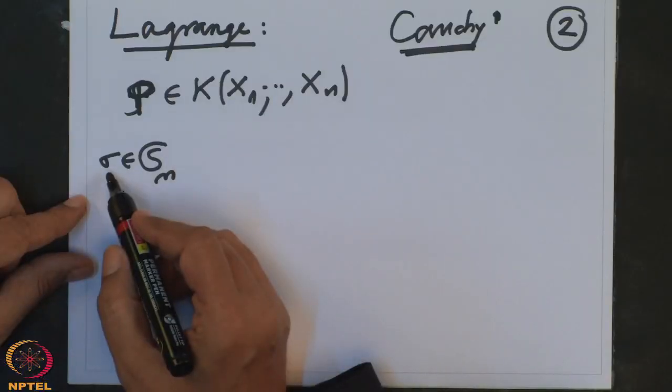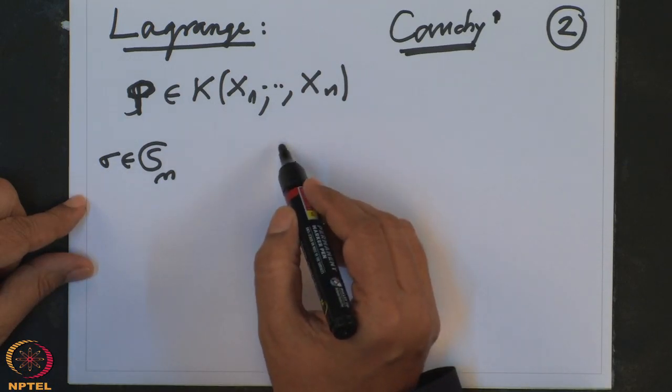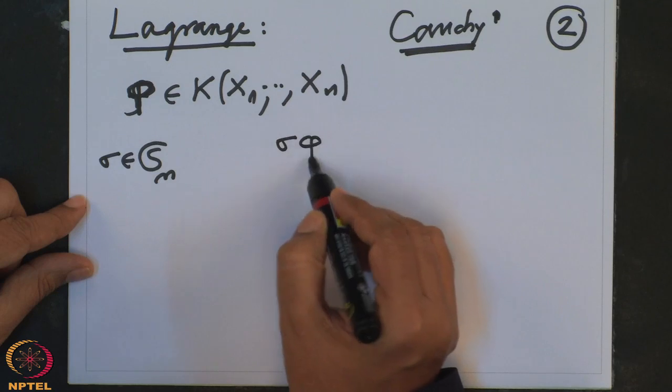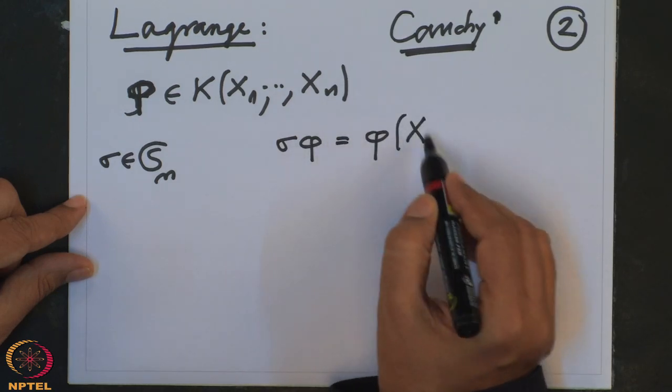So Lagrange was doing the following. He started with the rational function, then took some permutation, and then applied it. Let me write sigma phi. Sigma phi is by definition phi with the variables permuted.